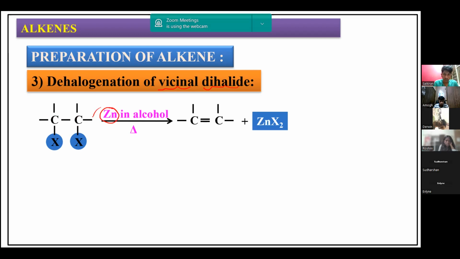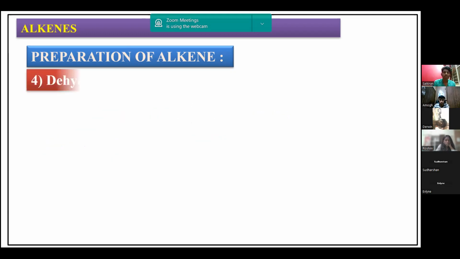This is going to remove both of these halogens attached to the adjacent carbon atoms, and we get a double bond between the carbon atoms, forming an alkene. So vicinal dihalides can be converted into alkenes by heating with zinc in alcohol. Zinc acts as a reducing agent here, removing the more electronegative halogens during this process.